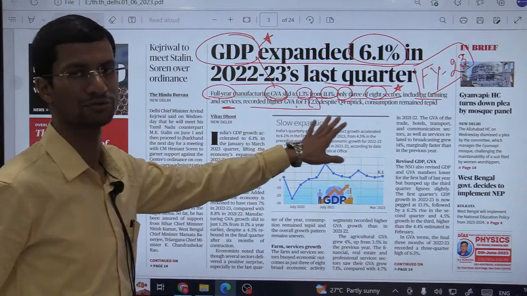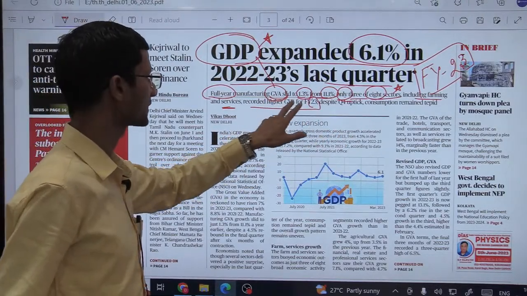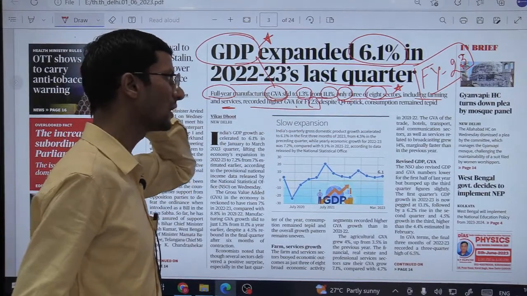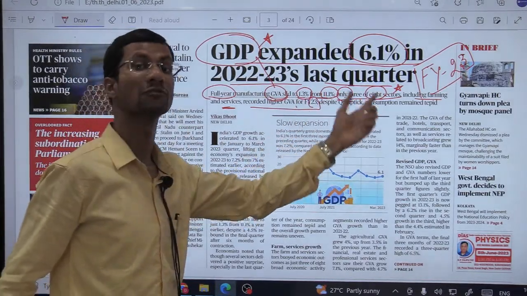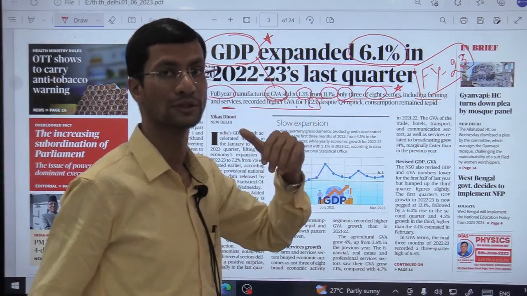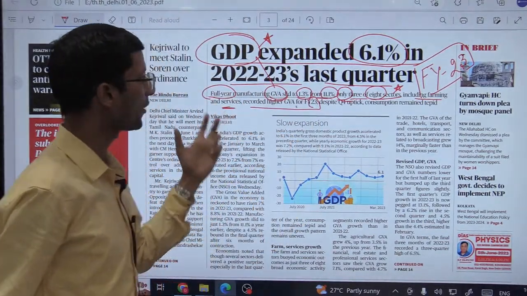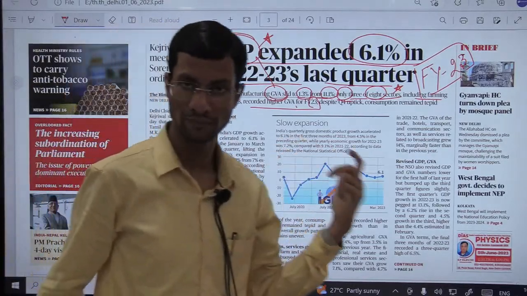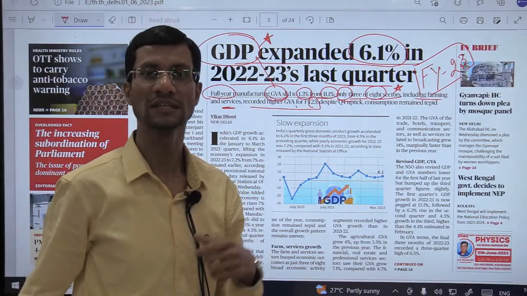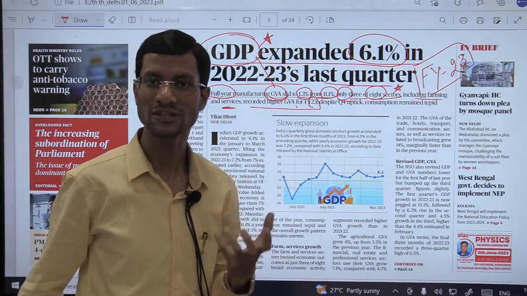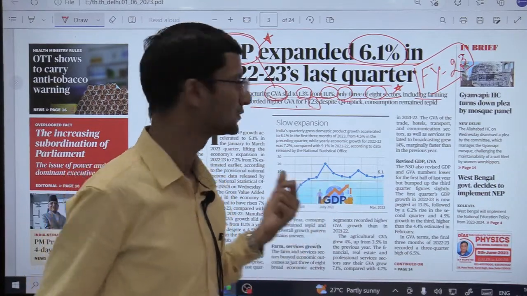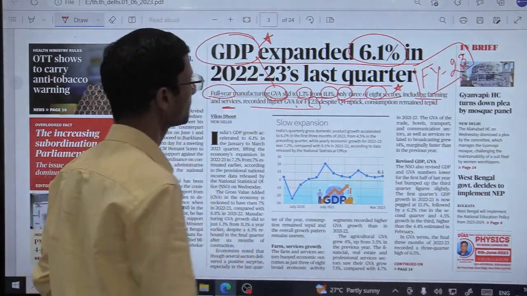financial year 23, because we have already seen in the first line that GVA for manufacturing has slid by how much? 1.3% from 11%. That's a huge slide, you can say, 11 to 1.3. Fine. So of course, positive growth we see only for the farming sector and services sector in terms of GVA growth, but we see negative growth or contraction in the growth with respect to the manufacturing sector. Fine. I hope this much is clear from here.